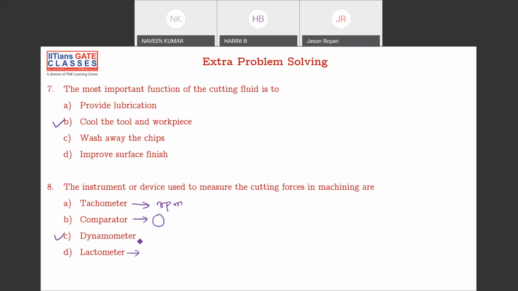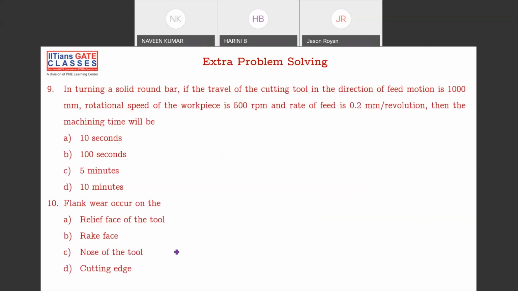Lactometer is for milk, lacto. You'll see whether the milk is adulterated or not. Answer is D. So this is used for measuring milk, to see how pure the milk is. That's it. Fine. Next one.